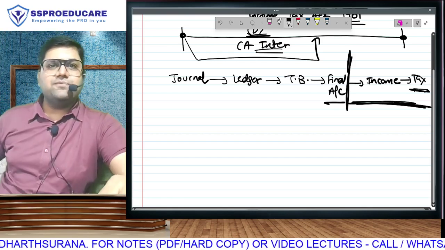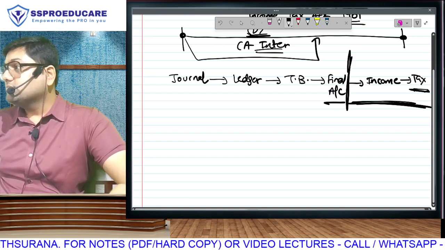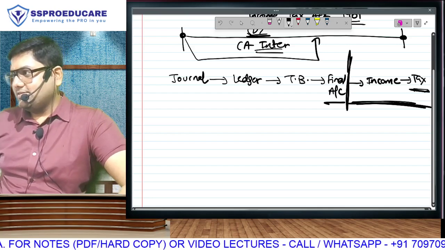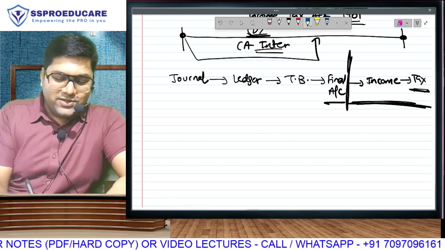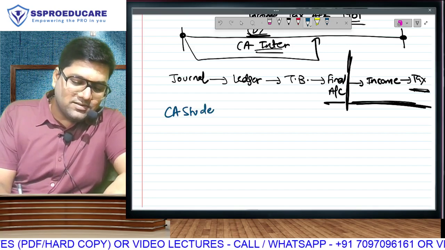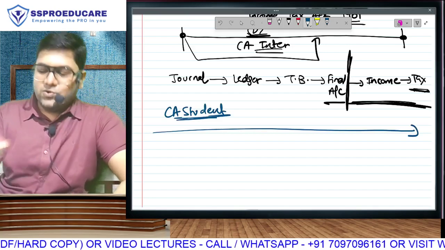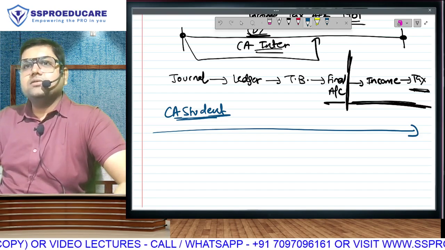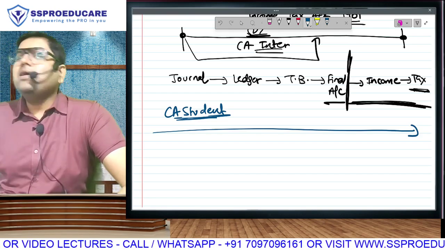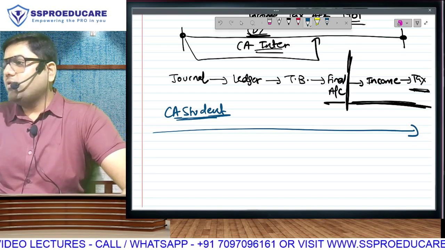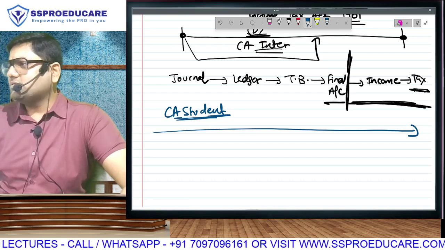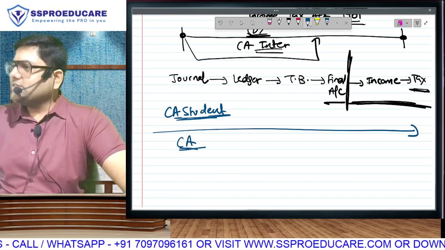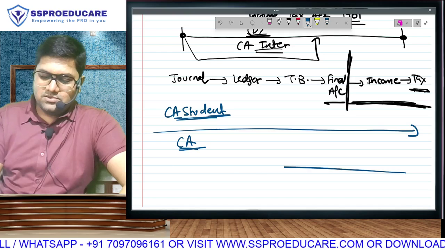You want to guess what will come first, income or tax? Income. It depends. I'll explain now. Supposing you are a CA student, you go in this order, and therefore you calculate income first and then tax. But you are going to be a CA student only for the next 3 to 3.5 years. Thereafter you are a CA. You have to do the same calculation like this.